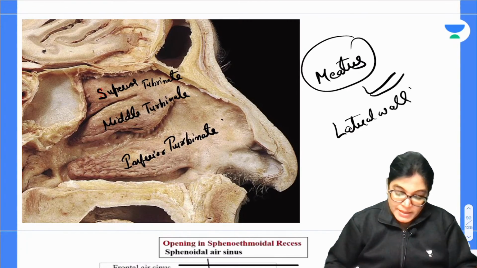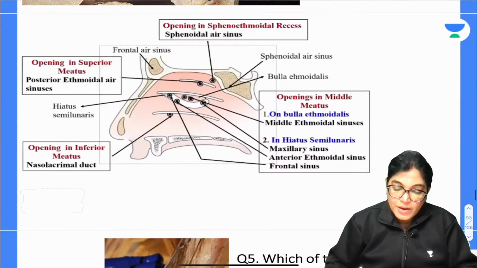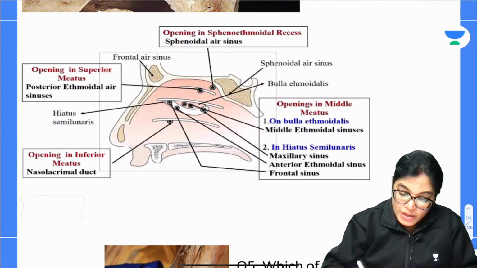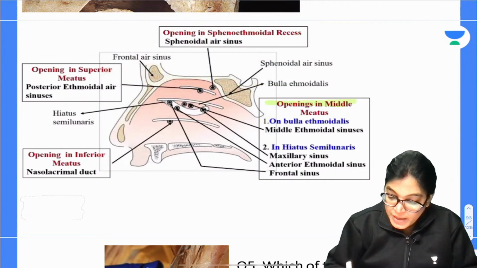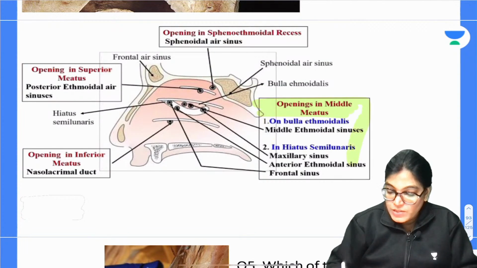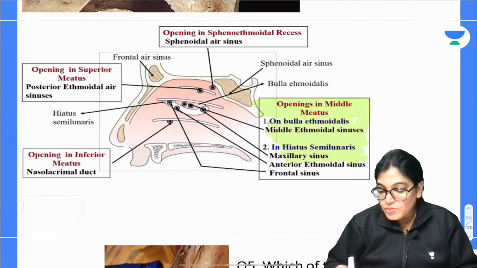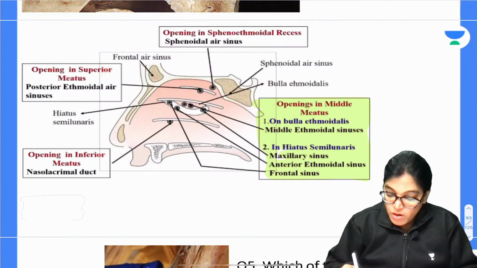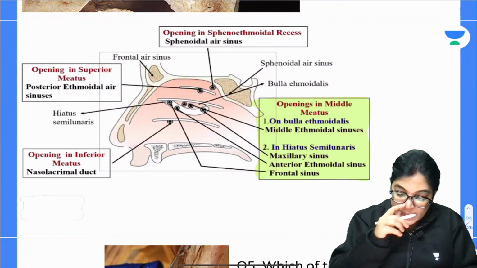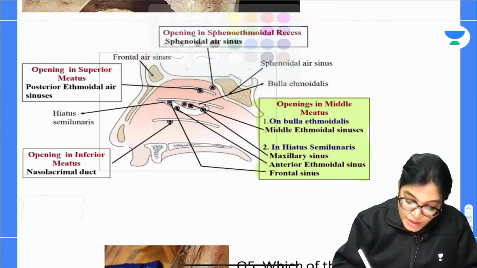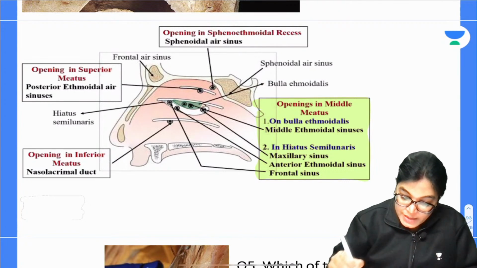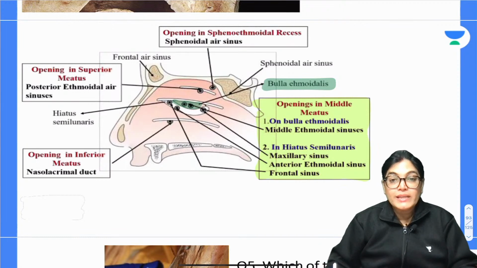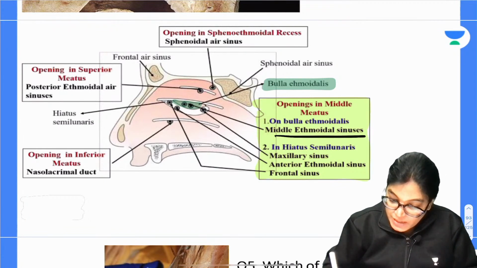Yes, my dear aspirants, let me show you this diagram where you can see the openings. The openings in the middle meatus, which has been asked in the MCQ: in this middle meatus we have an elevation called the bulla ethmoidalis, and exactly on the bulla ethmoidalis the structure opening is the middle ethmoidal sinus.